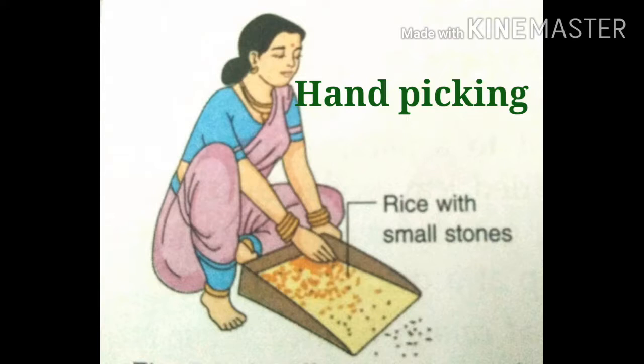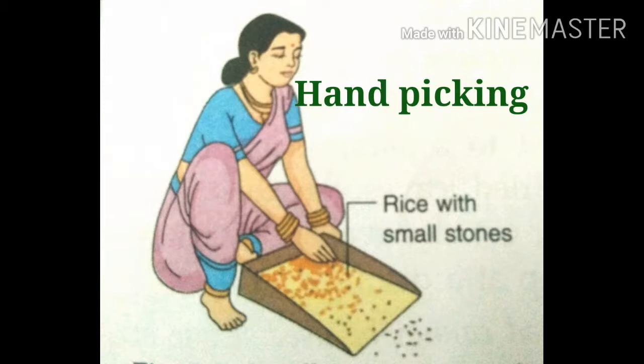That something is the unwanted substance, which should be separated or removed. An unwanted substance like stone in rice or dal can be separated by hand picking.